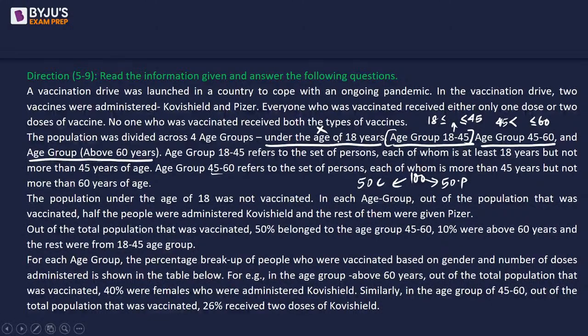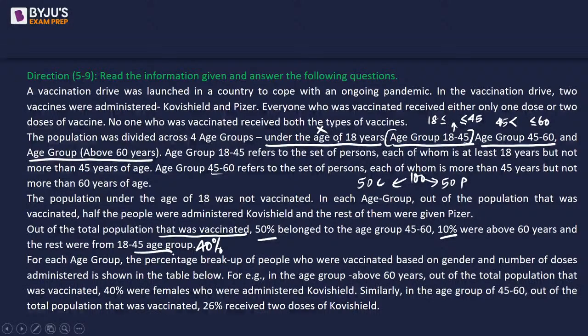Okay. Now, out of the total population that was vaccinated, 50% belong to the age group 45 to 60 and 10% were above 60 years old and the rest were from 18 to 45. So 50%, 10%. We are talking about not the population, but the population that was vaccinated. So we cannot include less than 18 years. So that is 60%. So remaining becomes 40%.